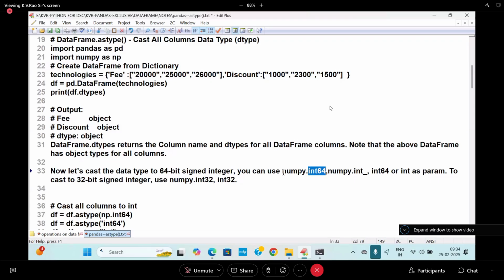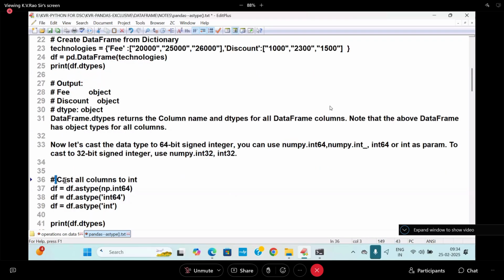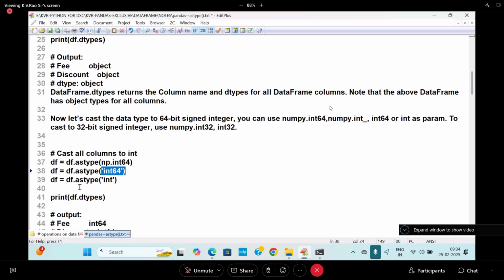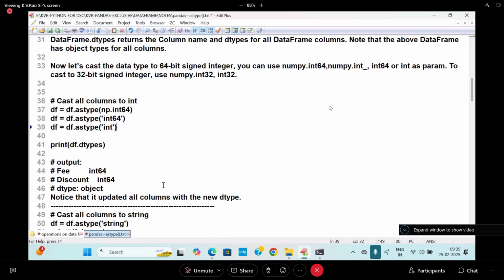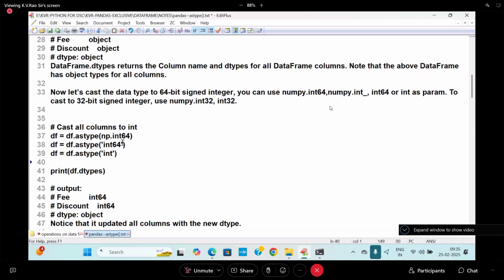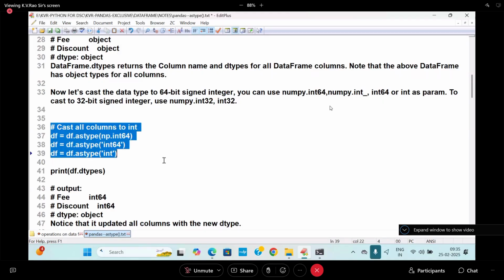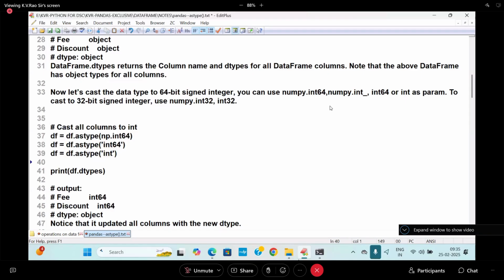Global variables in NumPy. So I'm writing: cast all the columns to int. df.astype to np.int64, df.astype of int64. Or df.astype of int, I'm just writing it here. All the values are converted and put into df itself. So now let us move further. What numerical columns are there that are going to be cast here? So let us cast this kind of thing here. I'm going to enter into this place.